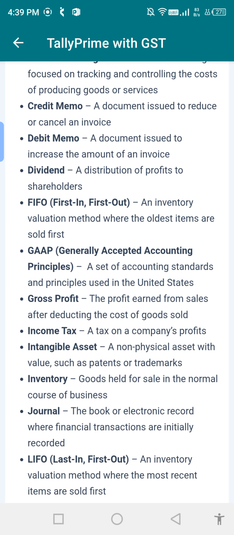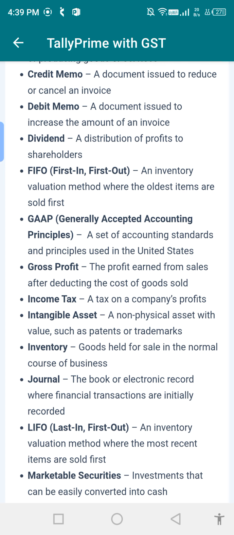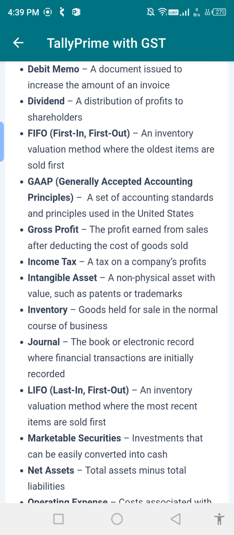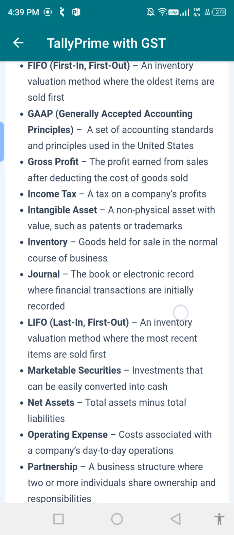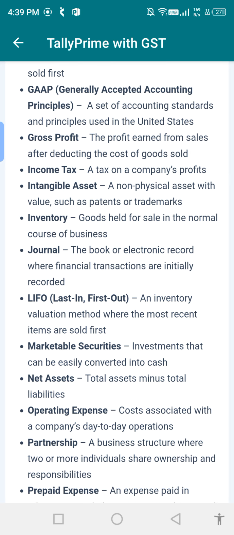Ledger: the books or electronic records where financial transactions are entirely recorded. LIFO: last in, first out, an inventory valuation method where the most recent items are sold first. Marketable securities: investments that can be easily converted into cash. Net asset: total assets minus total liabilities. Operating expense: costs associated with the company's day-to-day operations.